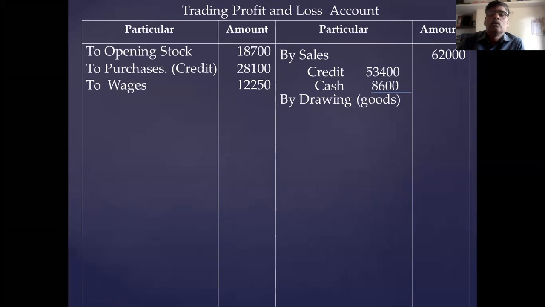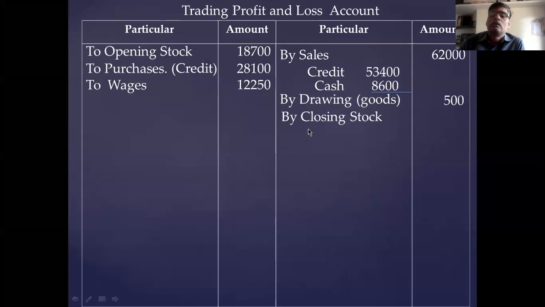Goods go out from the business by way of sale, by way of own consumption, by way of theft, by way of fire, by way of free sample. I already explained in the previous class. You take the drawing made in the form of goods. That is 500. You remember, this is the new item. Therefore, I have taken this problem.